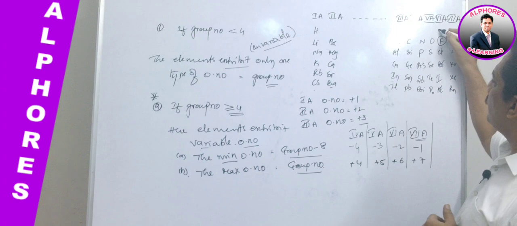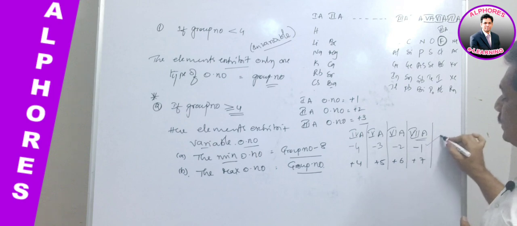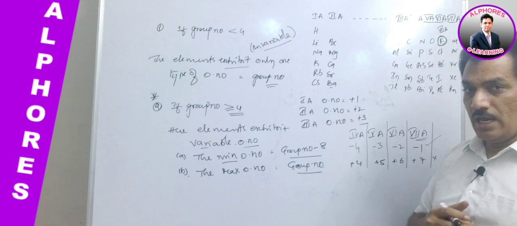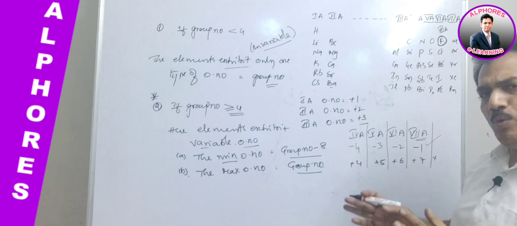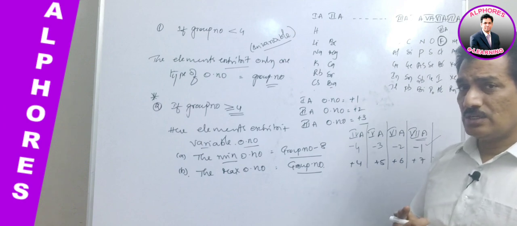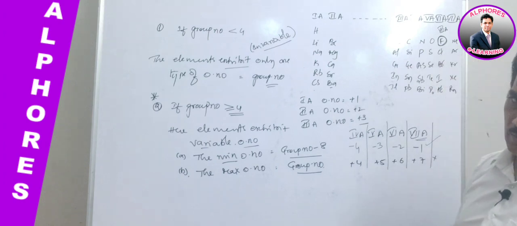Here I am writing, this is the 7th A group, fluorine. It exhibits the minimum oxidation state but not the maximum oxidation state. Again I am repeating, in the 7th A group, fluorine exhibits minimum oxidation state -1, but its maximum oxidation state is not +7. It never exhibits that. That is the exception for fluorine.